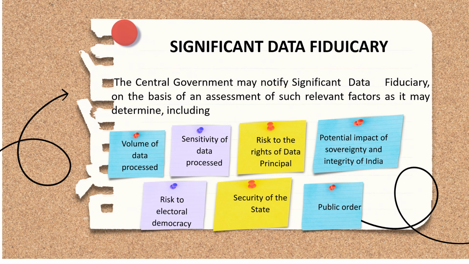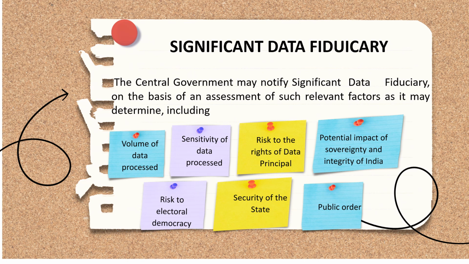The central government may declare ElectroNet a significant data fiduciary because its data processing activities pose a risk to electoral democracy. These activities can potentially influence voting patterns and election outcomes through targeted political campaigning.